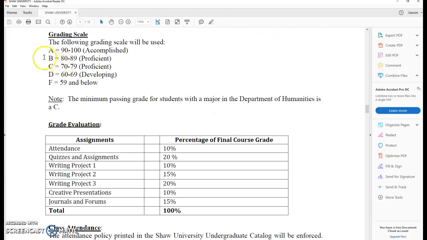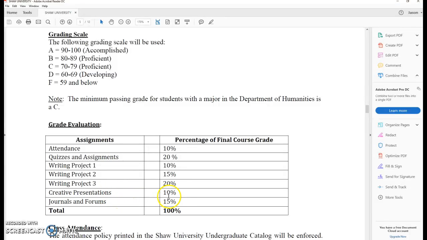This is the grading scale. This is standard for Shaw right here. And then this is how stuff is broken down. So attendance is worth 10% of your grade. Quizzes and assignments are 20% of your grade. Writing project 1, 10. Writing project 2, 15. Writing project 3, 20% of your grade.